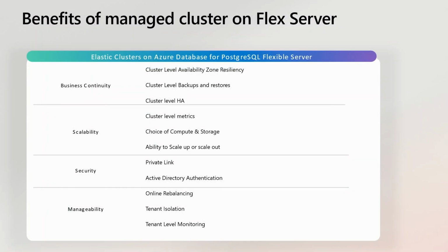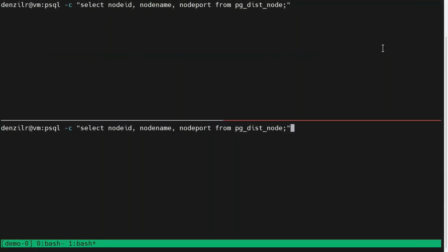So we talked about a lot of things. There are cluster-level benefits from business continuity to HA to metrics to security to manageability that you get along with this. And the last quick demo I have is to show that this linearly scales, right? I mean, if not, what's the point?